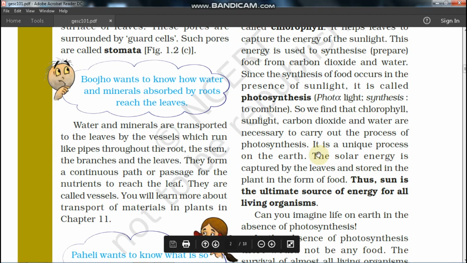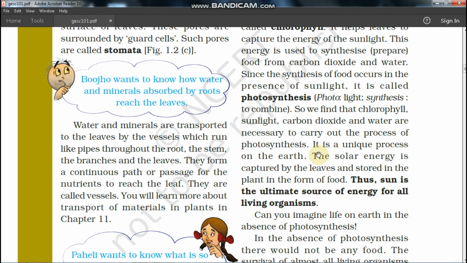It is a unique process on the earth. The solar energy is captured by the leaf and stored in plants in the form of food. So we can say that the sun is the ultimate source of energy for all living beings on this earth. Can you imagine life on earth in the absence of photosynthesis? No, we cannot.